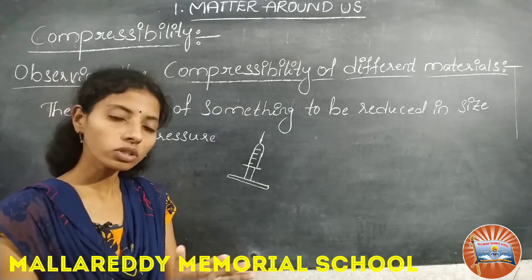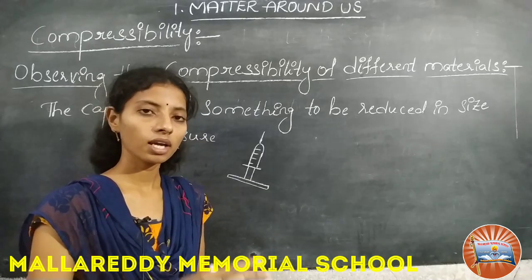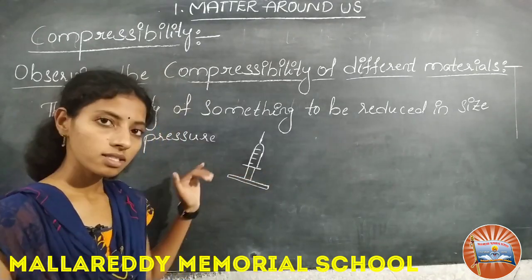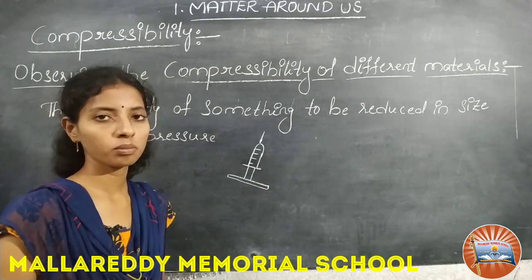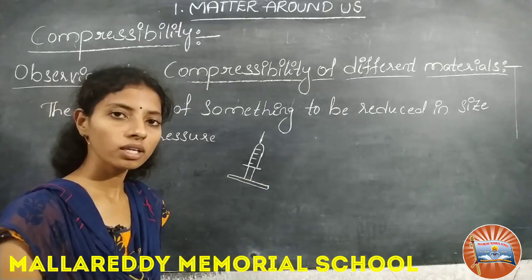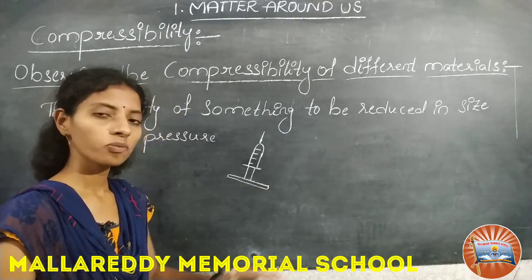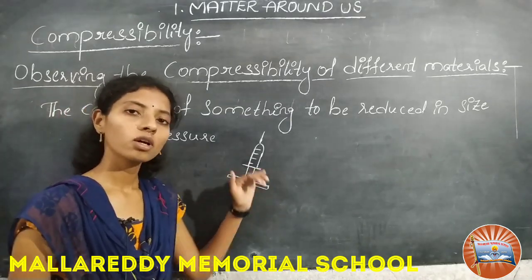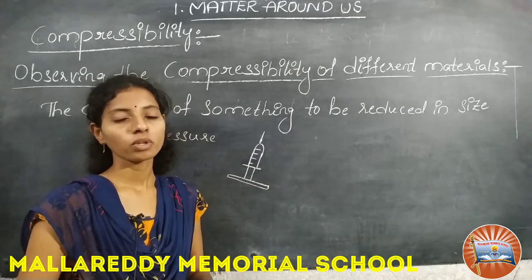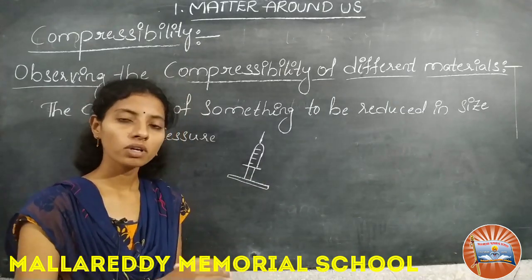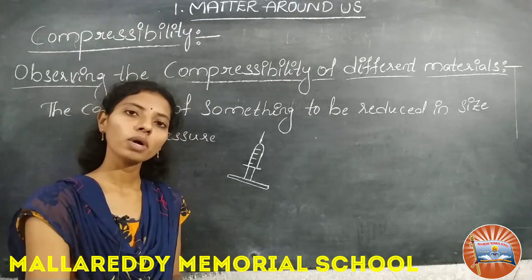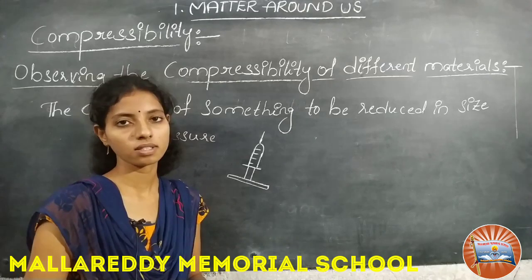Why? Because wood will not compress. Can we compress wood? No, we can't. That's why gases are highly compressible compared to liquids and solids. By this experiment we can say that gases have more compressibility compared to liquids and solids. Solids do not have compressibility. Liquids have compressibility, but compared to gases they have less.